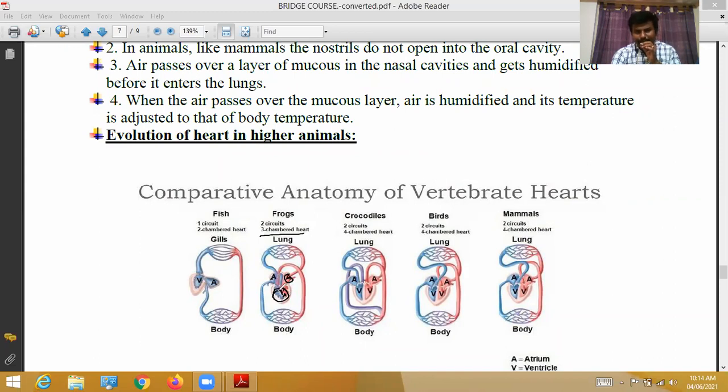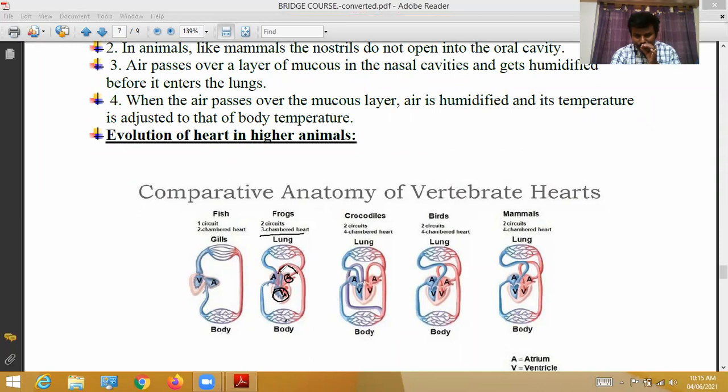Here there is one part called the conus venosus, which separates the deoxygenated and oxygenated blood. So only oxygenated blood is supplied to various body parts.